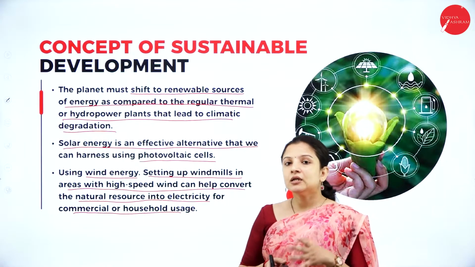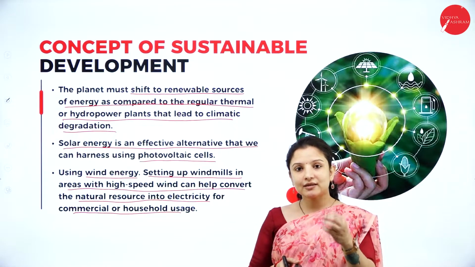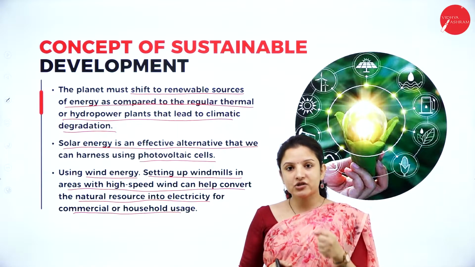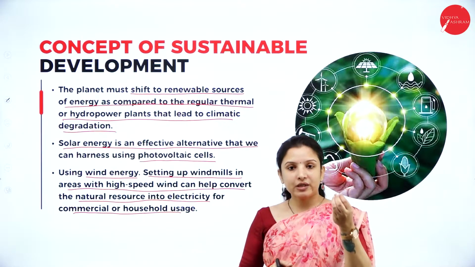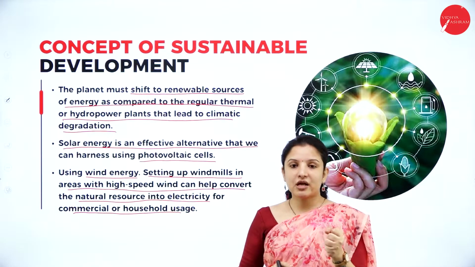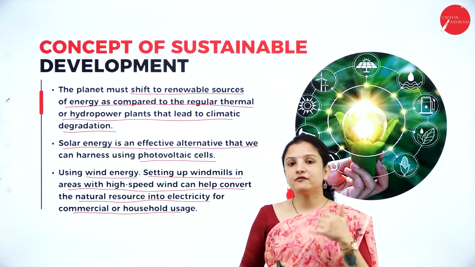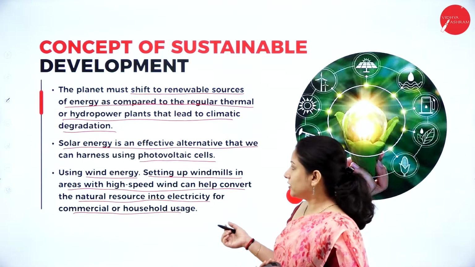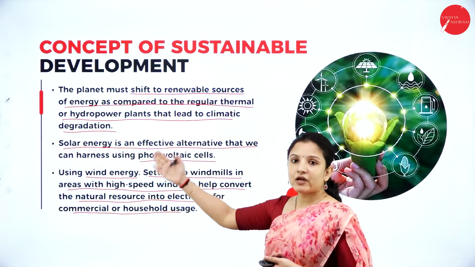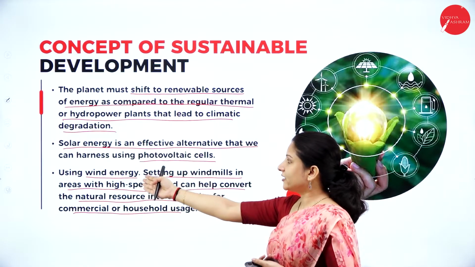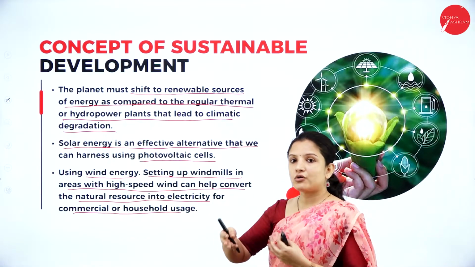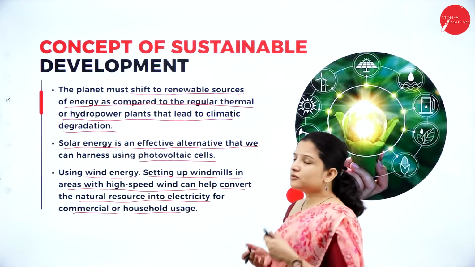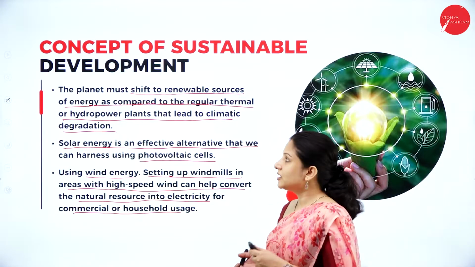And apart from that, like how we use solar energy, just like that, we can use the energy from the air, which can be trapped, just like how solar radiation is trapped by solar panels. The wind energy can also be trapped, and out of that we can use it for lighting the houses, boiling water, or for cooking purposes. So this is how we are using renewable resources such as solar energy and wind energy instead of non-renewable resources such as thermal or hydropower energies. This was the main concept of sustainable development.